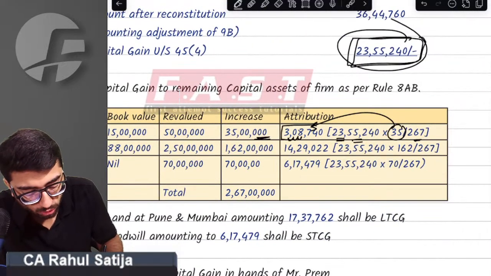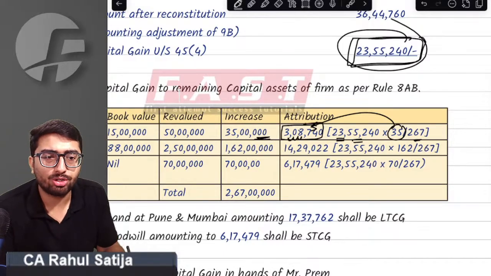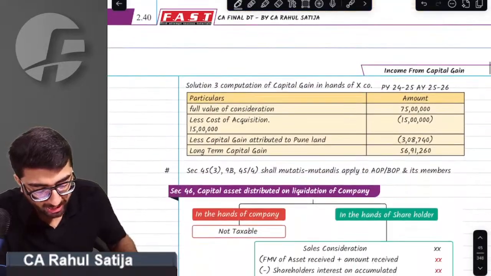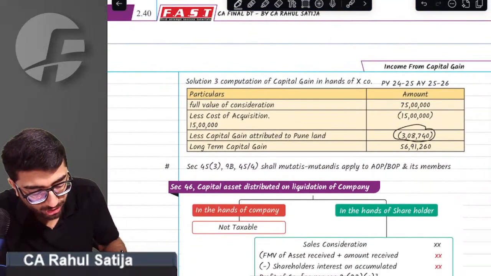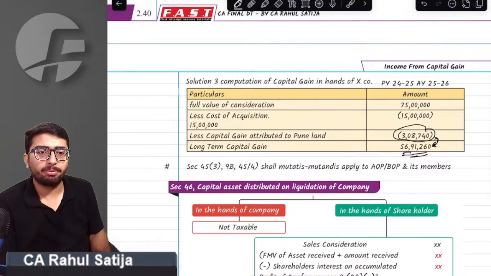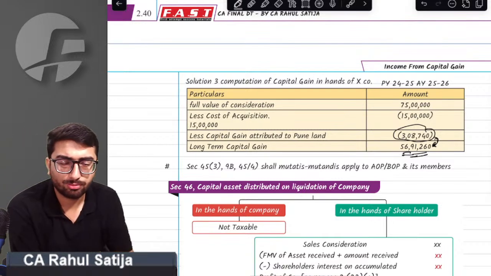Capital gain attribution turns out to be 308,740. In future, if we sell this Pune land, whatever the attribution turns out to be shall be reduced from capital gain, and our capital gain will be arrived at after reducing such amount. That is how things go.